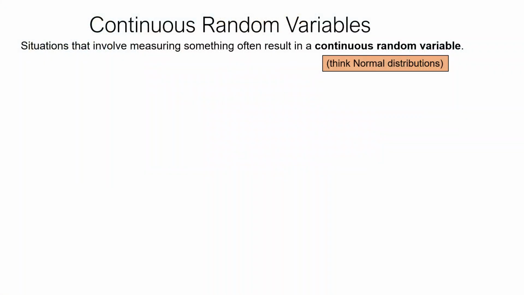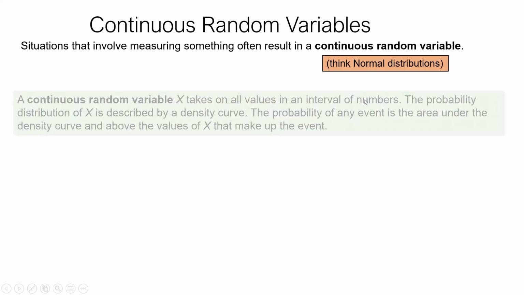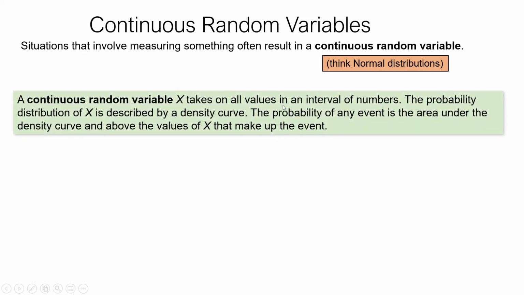All right, so situations involving measuring something. So we're not counting anything now, we're measuring it, where it can be all the decimal values in between the whole numbers. That's generally referred to as a continuous random variable. All right, think normal distributions. It tells all values of numbers on an interval.